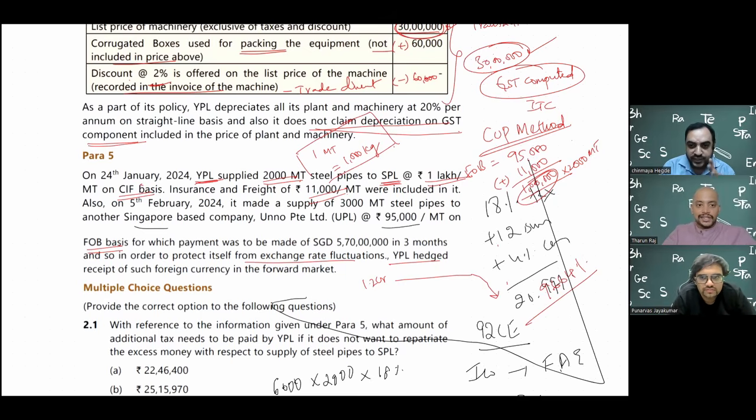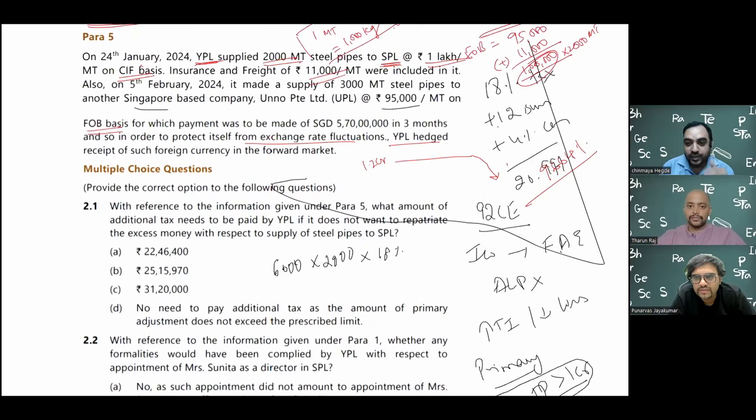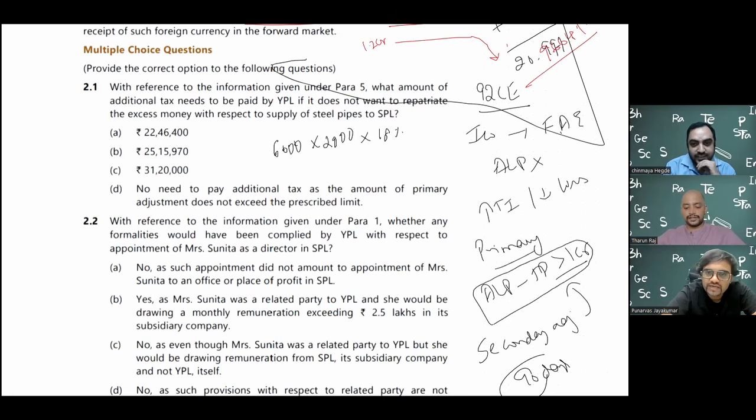Should we explain the 20.96? They understand the tax rate, or should we explain? No, it is 18% plus 12%. I know, but it's 1.12 into 18 into 1.04. I think at this level they'll be able to follow it, because they would have done DT also. IDT is also the same. So 12% of 18%, and whatever figure you get, on that you add 4%.